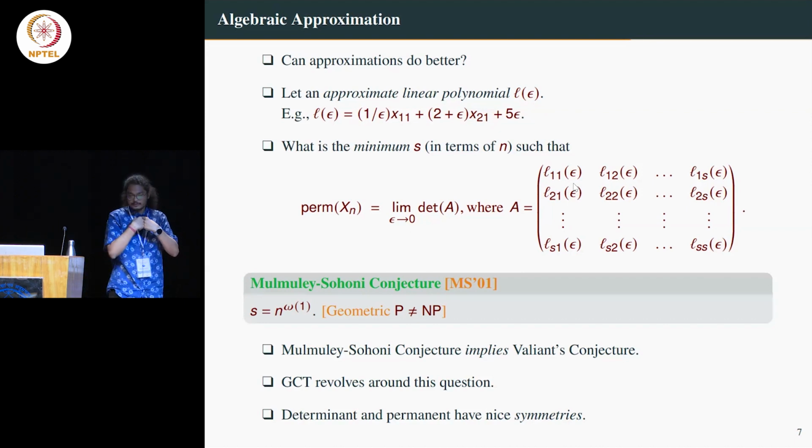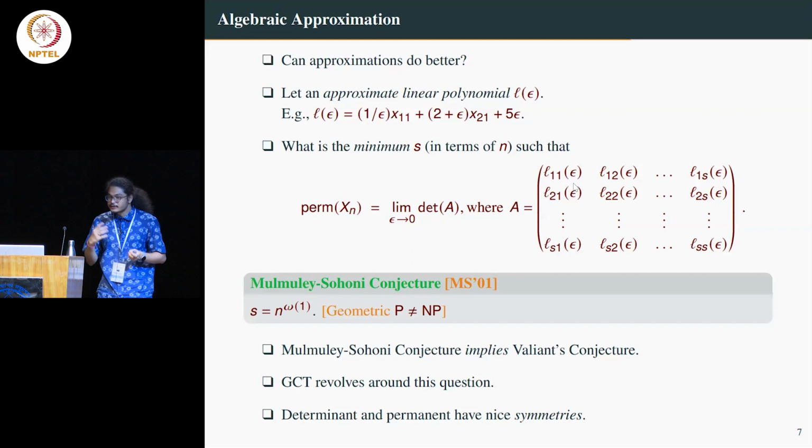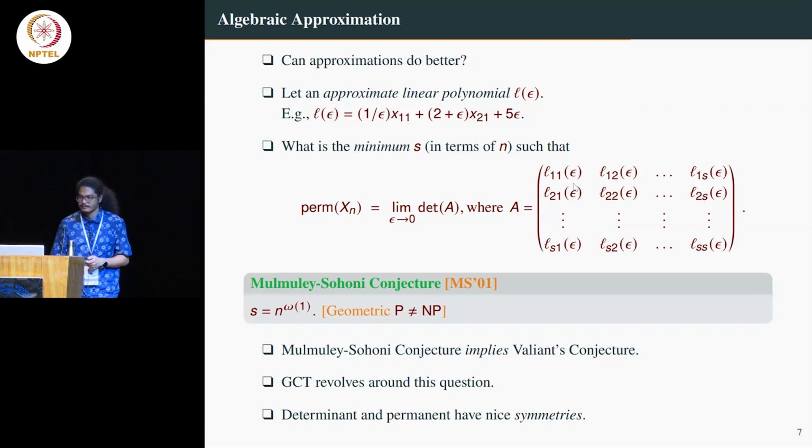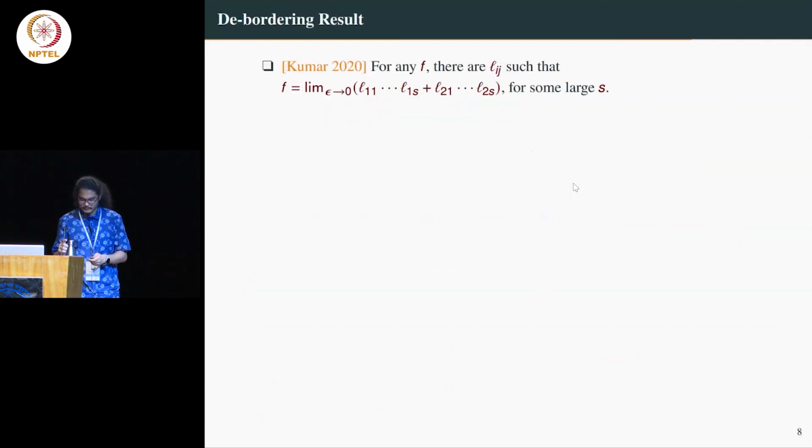A natural proof should work for many polynomials, but it cannot be natural because otherwise most polynomials would have to have nice symmetries, which they do not. So that's why this actually breaks the barrier, and probably this way you can solve this question.